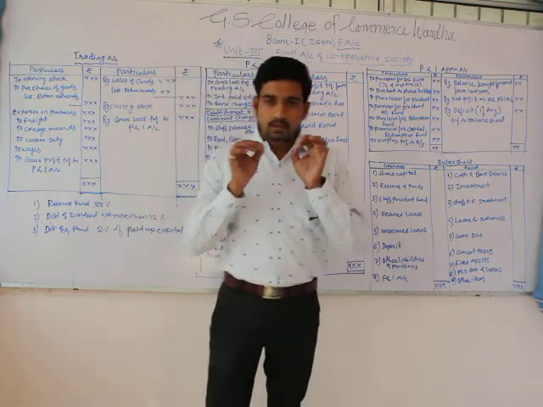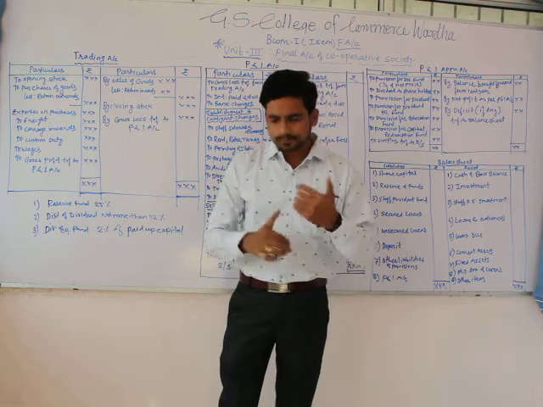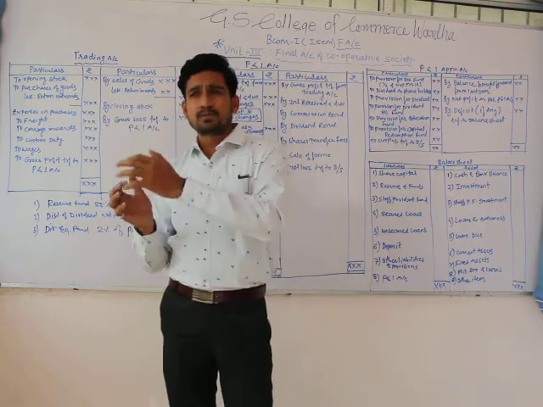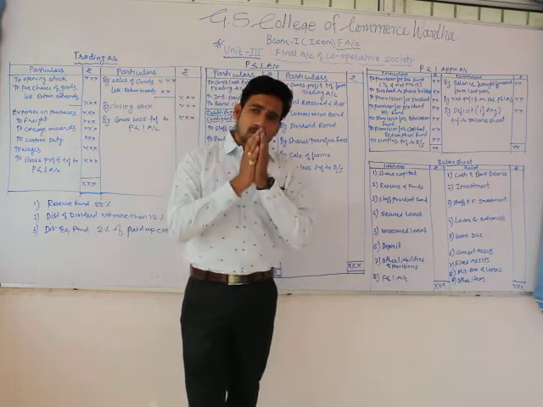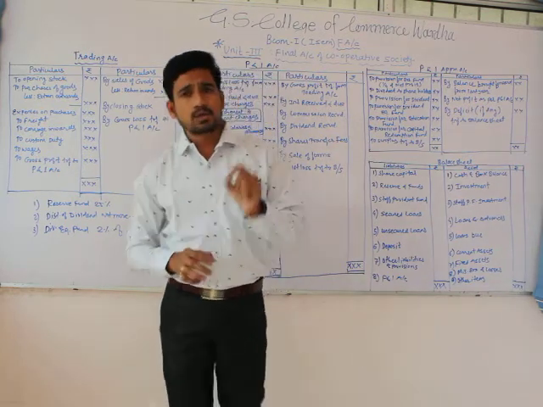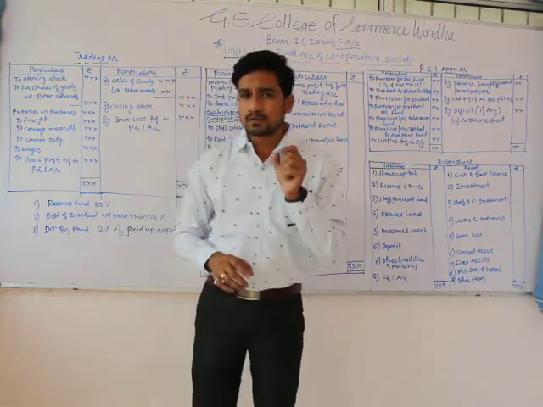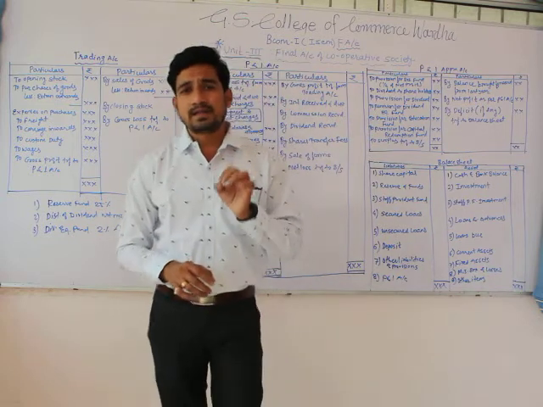So when reading problems from different books, keep in mind whether that problem is under the Maharashtra Cooperative Societies Act 1960 or not.